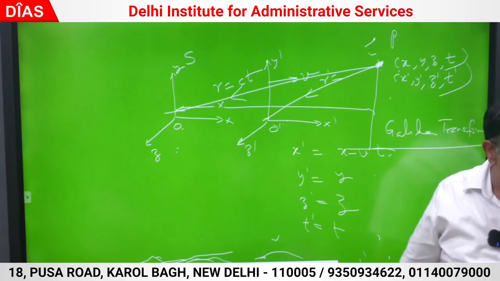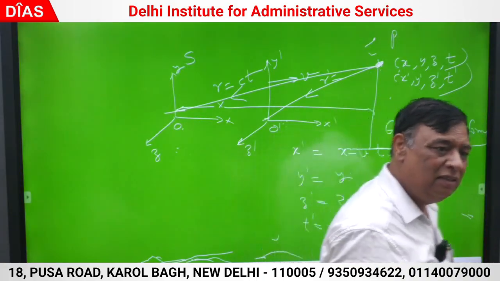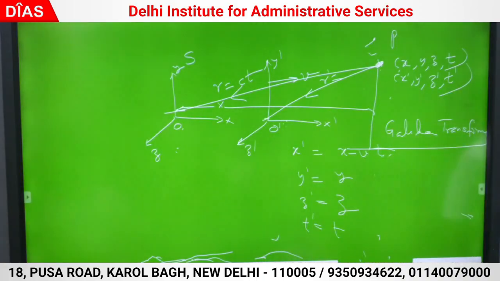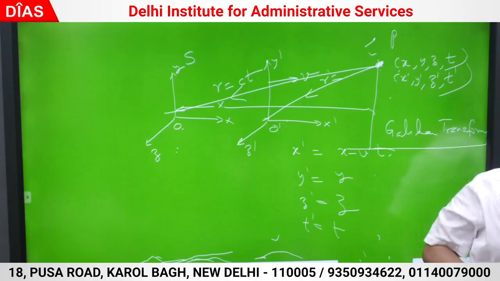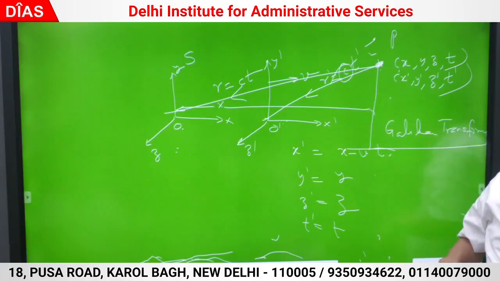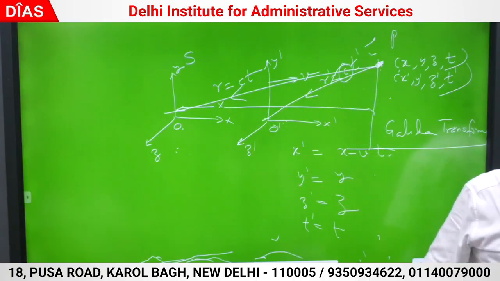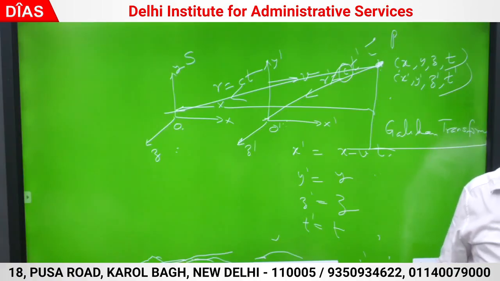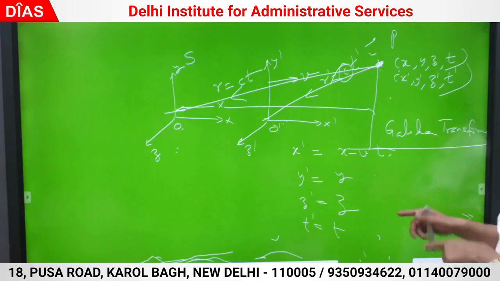Both the x dash is not same as x. X dash is not same as x. So therefore r is also not same as r dash. If velocity of light is same in both the frames, then t dash must be different from t. Otherwise ये दोनों सेम हो जाएंगे. सेम है नहीं. समझ में आया पहली बात कि I am utilizing, try to appreciate how I am utilizing the